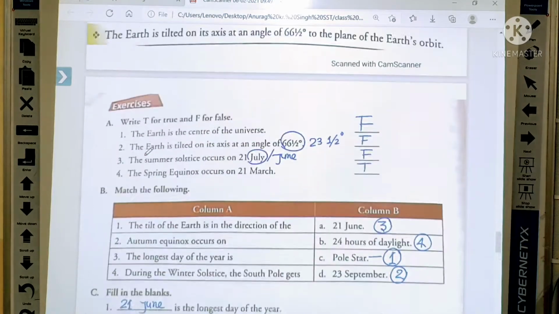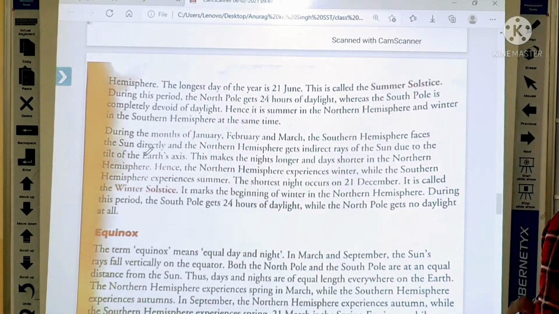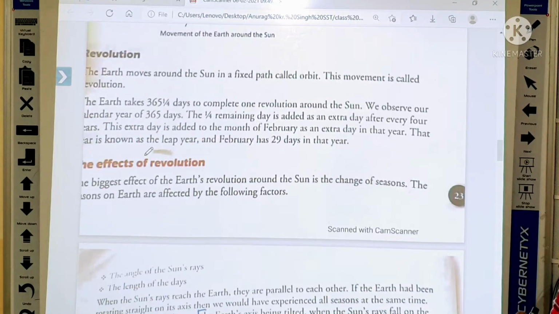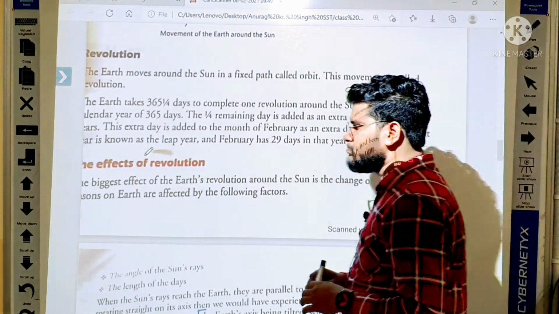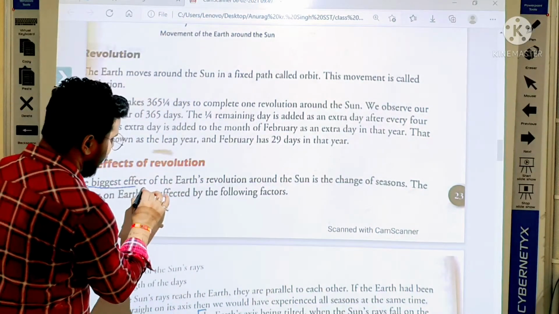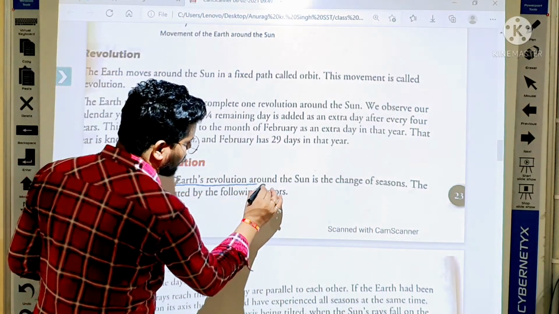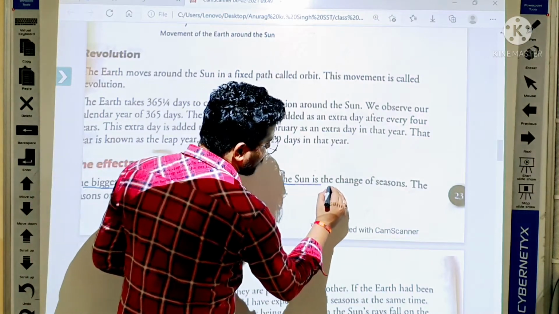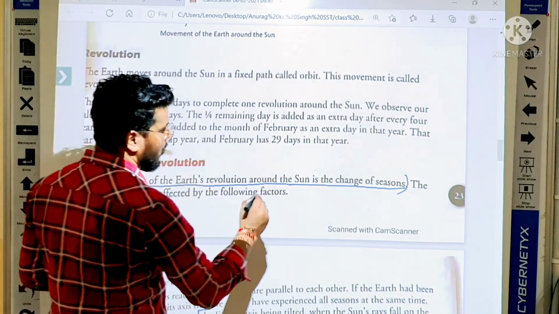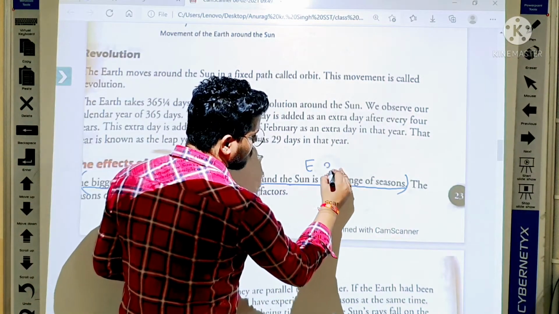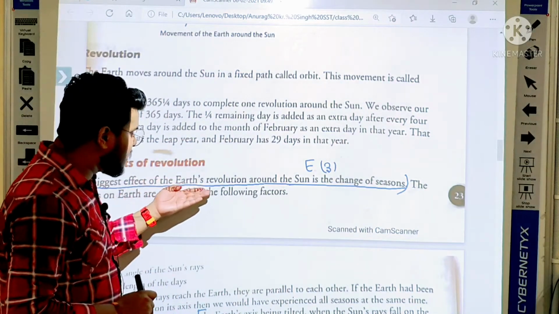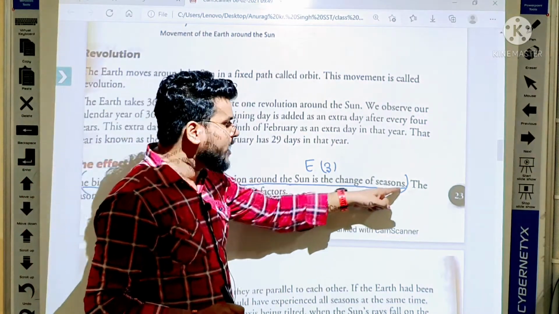Come on page number 23, students, everybody. Now write from here: the biggest effect of the earth's revolution around the sun is the change of season. Okay students, this is your answer of E3. The biggest effect of the earth's revolution around the sun is change of season.